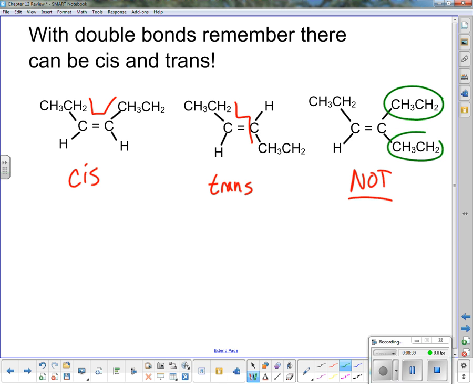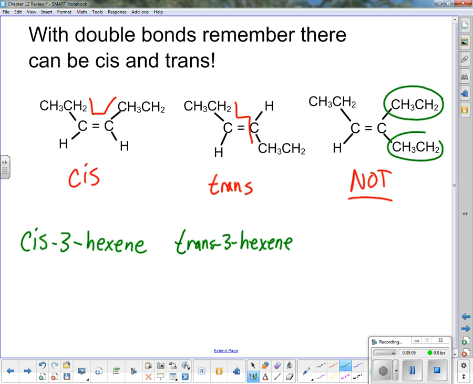Okay, so when I go to name these over here, I would go cis, where's the double bond? 1, 2, 3. And then how long is the chain? It's 6, so hex, E, done. This one would be trans, 3, hex, E. And this one would be what?